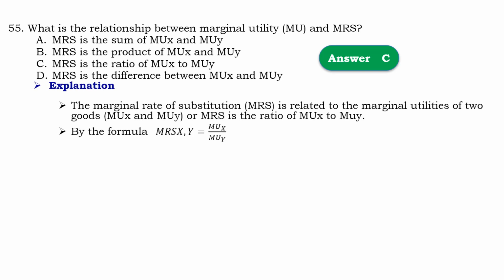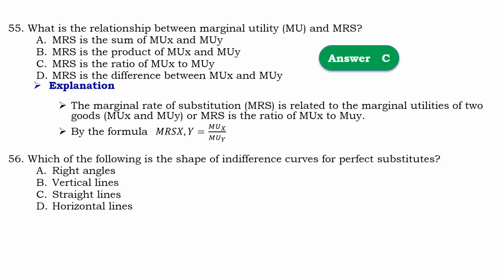Means that the marginal rate of substitution is related to the marginal utilities of two goods, and by formula, MRS is equal to marginal utility of x over marginal utility of y.